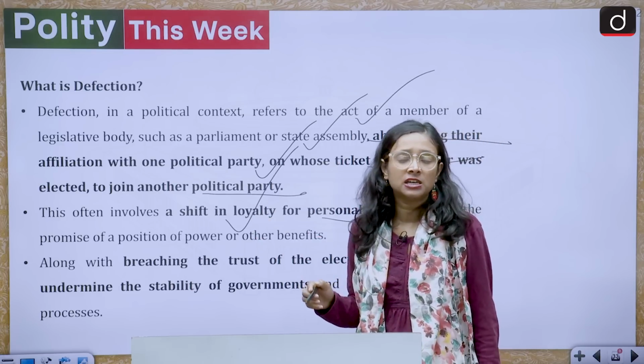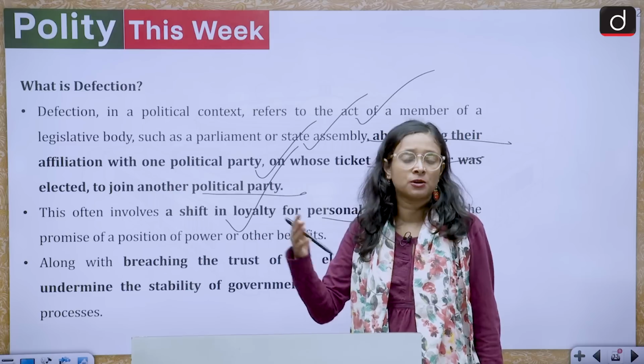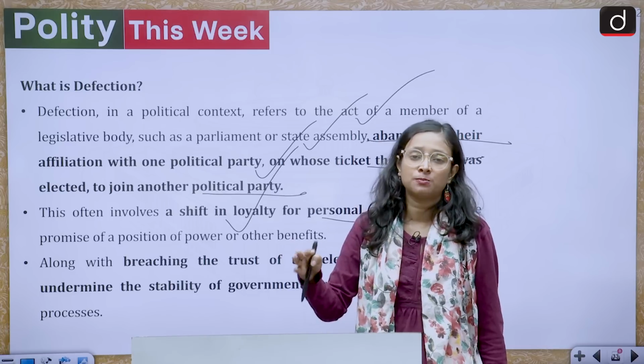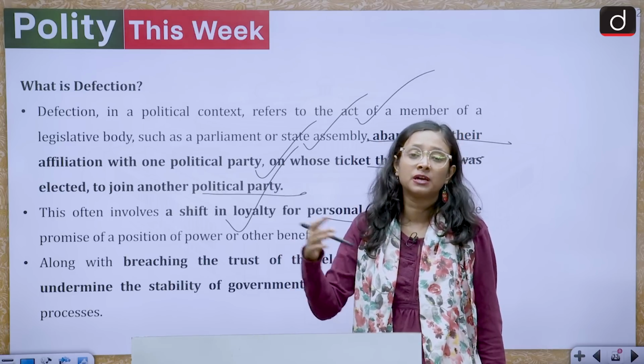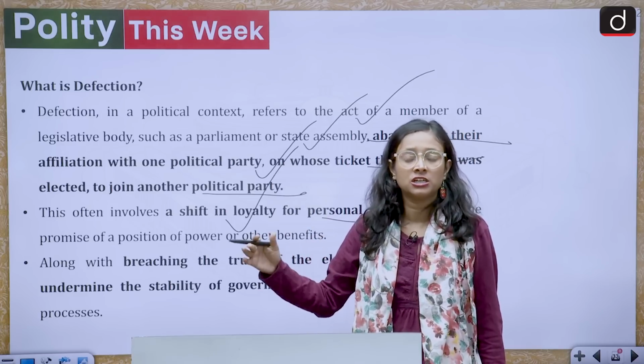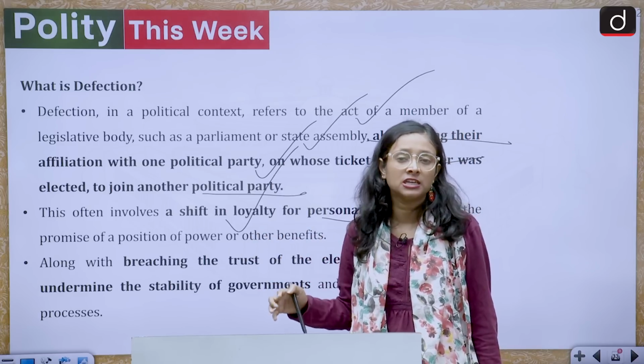This often involves a shift in loyalty for personal gains. And why do political leaders do so? Because some other political party has promised that if you hold this position in this party, we are going to give you a bigger position. So there is a shift in loyalty for political and economic gains.